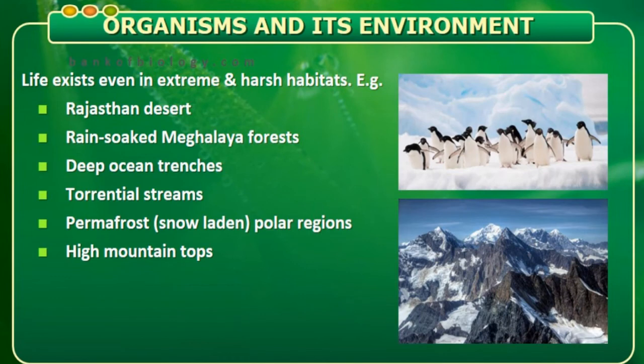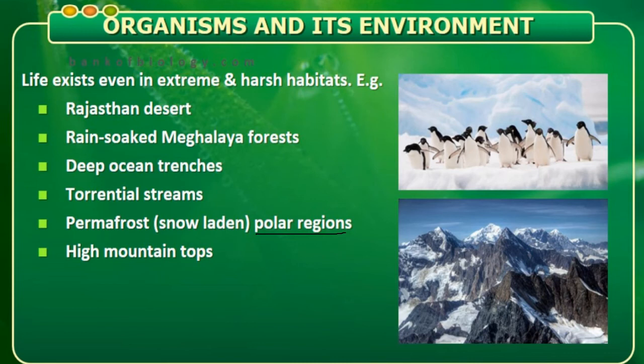Okay. Another two more we have added: permafrost, snow-laden, that is the polar region. When we consider the polar region, what comes to our mind? Here is a beautiful picture, a penguin and also a polar bear. According to the snow, they get adapted. We cannot suddenly go and land over the snow where the penguin is living, and we cannot survive there. So the organism has to get adapted to that environment. All these habitats are said to be extreme and harsh habitats wherein a normal-temperature body organism cannot exist. Then high mountain tops.